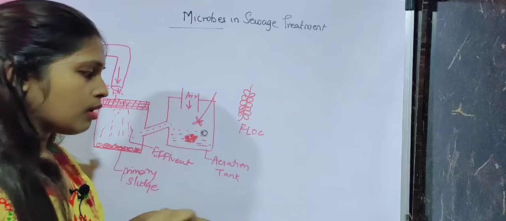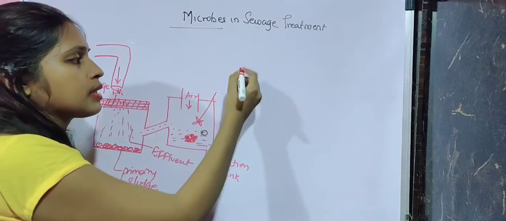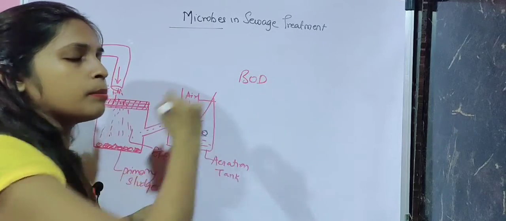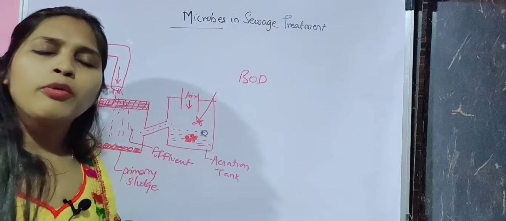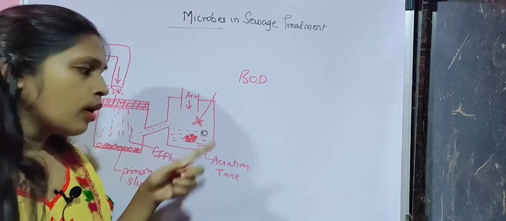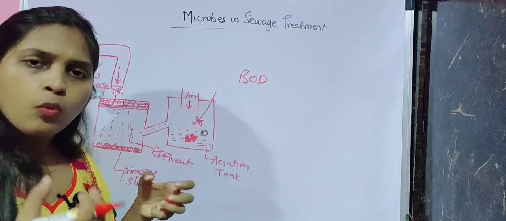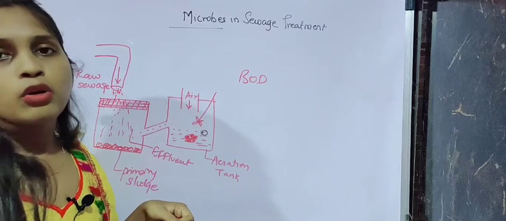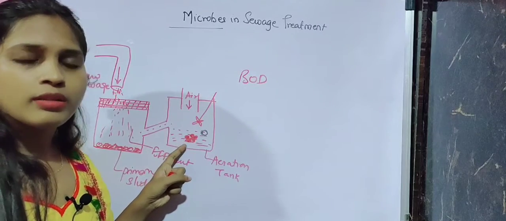So there comes a concept called BOD, biochemical or biological oxygen demand. It means, to consume this organic matter, what is the rate of oxygen required by this microbe. So that is BOD.